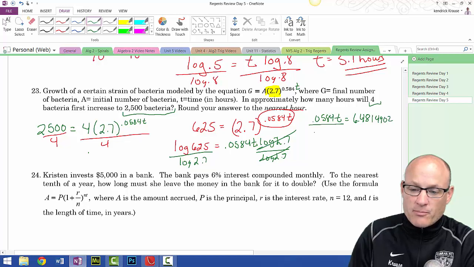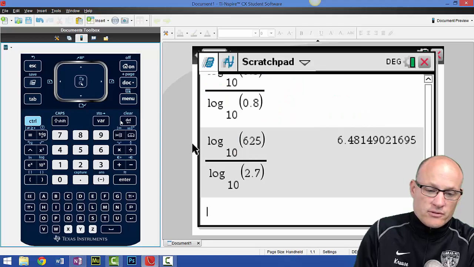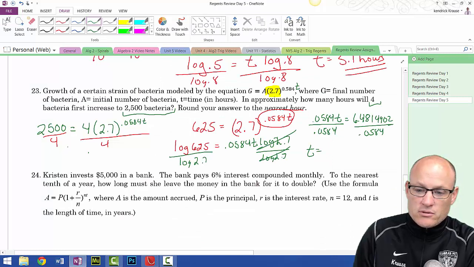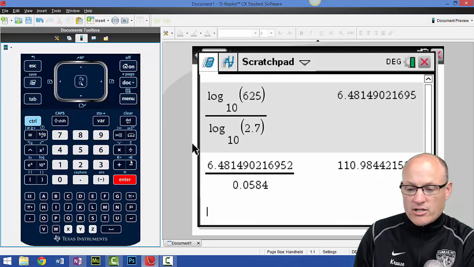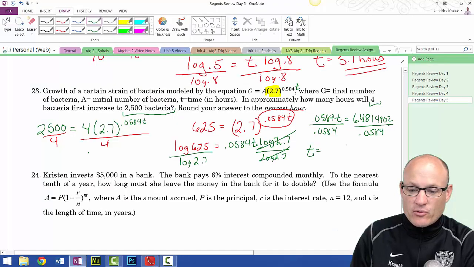I'll divide by 0.0584, and I get t equals 6.4814902 divided by 0.0584. Numbers right. And I get 110.9844.